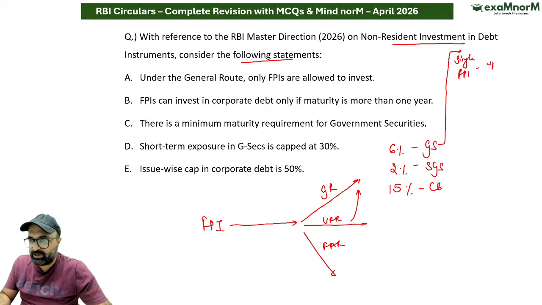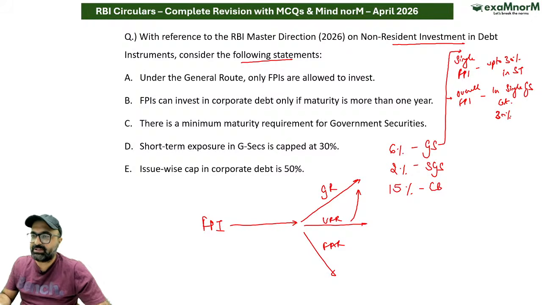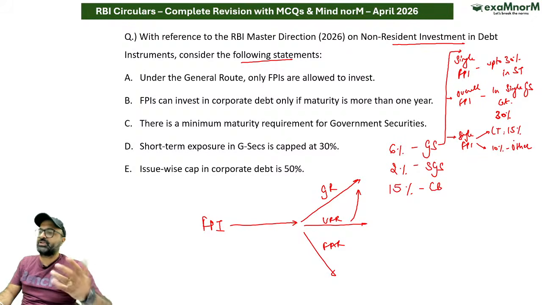FPI up to 30% in short-term securities. Then overall FPI in single government security category, limit is 30%. I hope you're getting my point. And on the other side, if I talk about single FPI, if the FPI is long term, then your investment will be 15%, and if it is short term, or other, then it will be 10%, right? I hope you remember all these things.